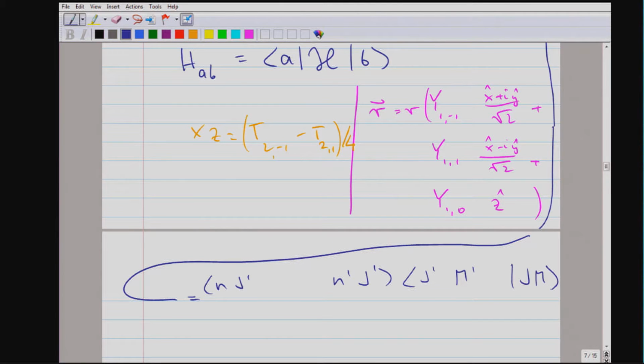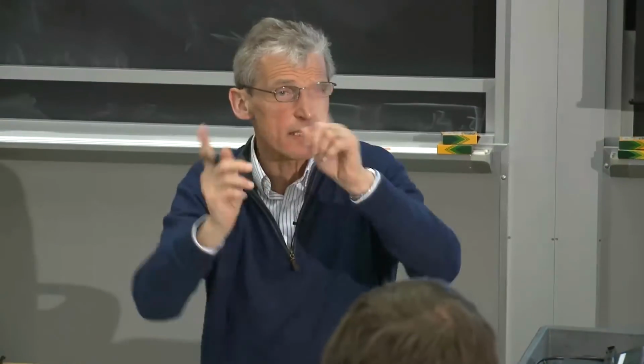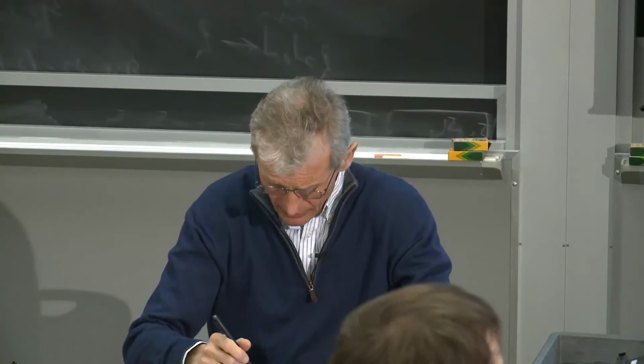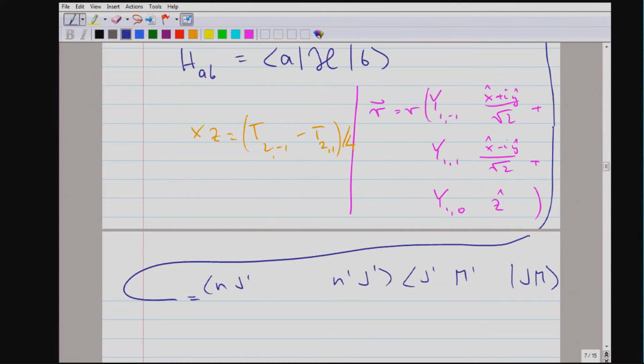And what the Wigner-Eckart theorem tells us is that we can factor out the M dependence. The M dependence just comes from orientation in space. So M is just how you orient wave functions and vectors in space, and you can write this matrix element as a projection, and this is nothing else than the familiar Clebsch-Gordan coefficient.